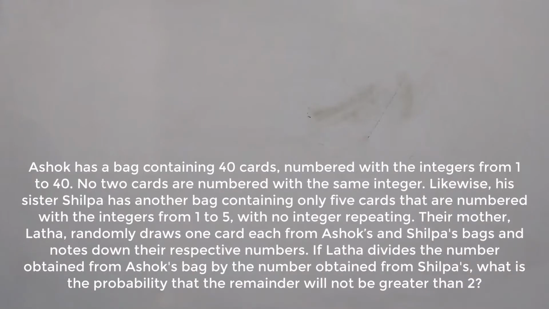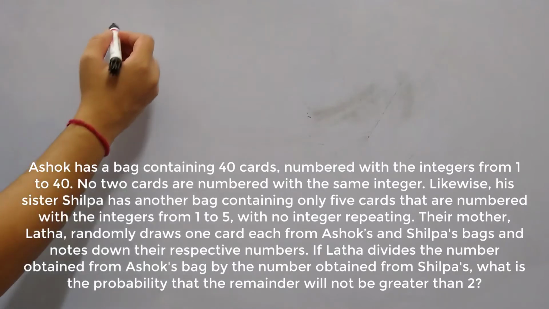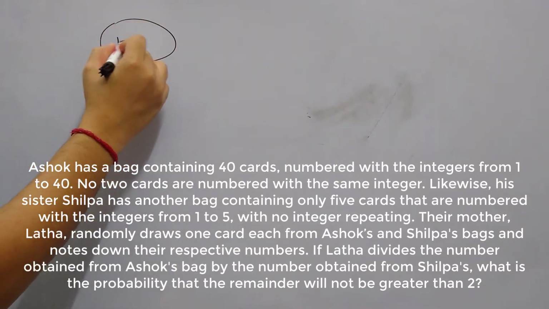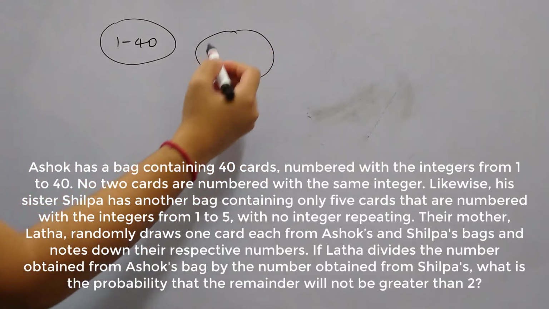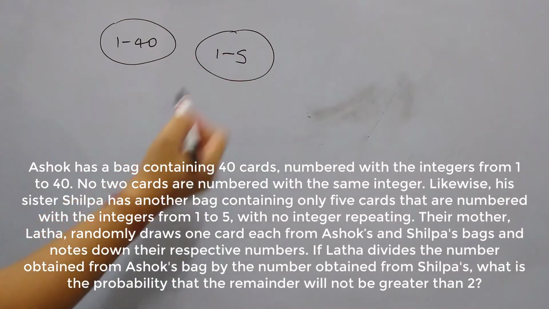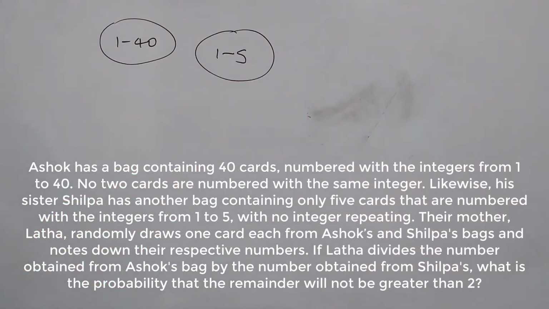Let's start. This is a probability question from the 2020 paper. Ashok has a bag containing 40 cards numbered with the integers from 1 to 40. So let's say there is one bag in which we have 40 cards and no two cards are numbered with the same integer. Likewise, his sister Silpa has another bag containing only 5 cards that are numbered with the integers from 1 to 5. So Silpa has another bag which has 5 cards numbered 1 to 5.